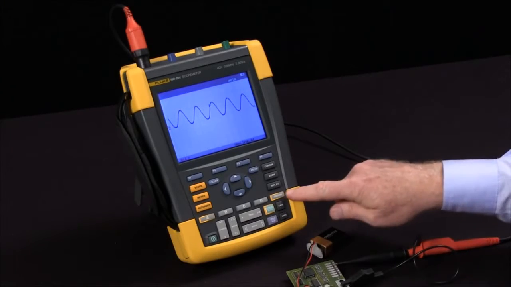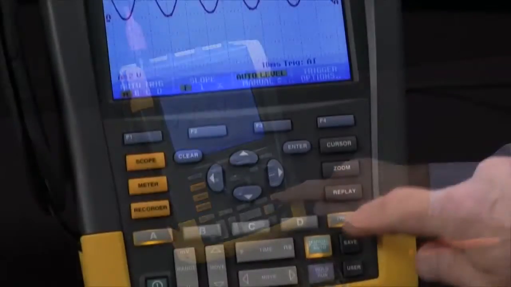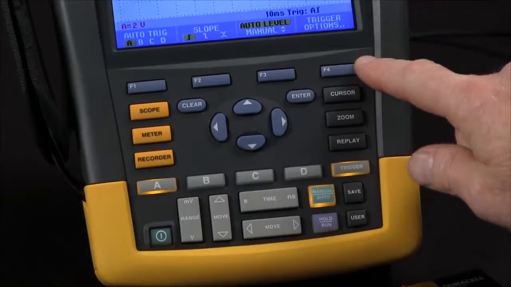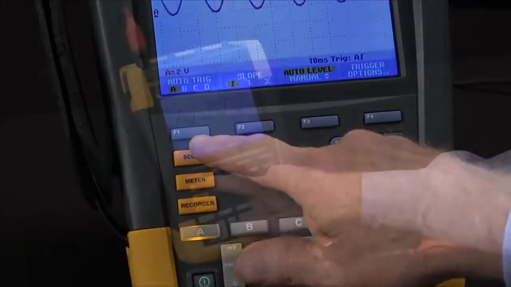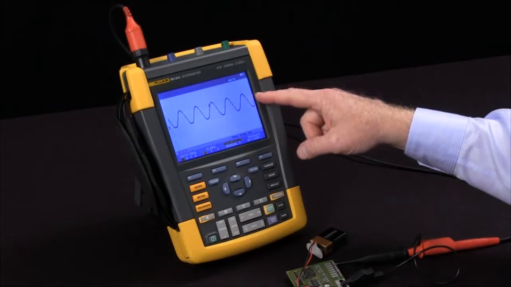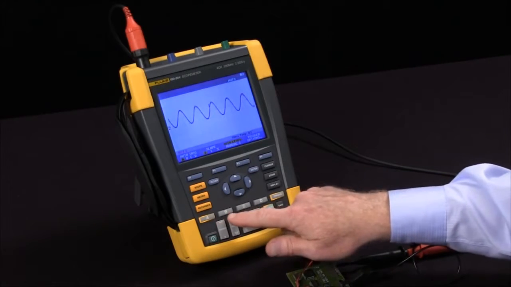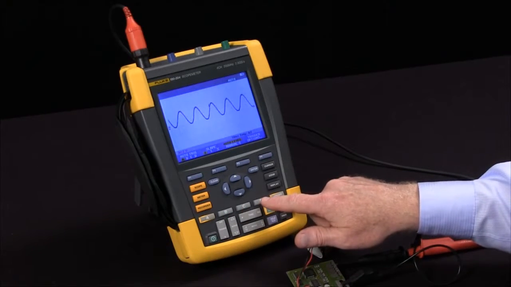In that case, we can come to our trigger. It pulls up a menu for us. We can select the channel to trigger off of with the F1 key. We're on channel A right now. We could also trigger on channel B, C, or D.